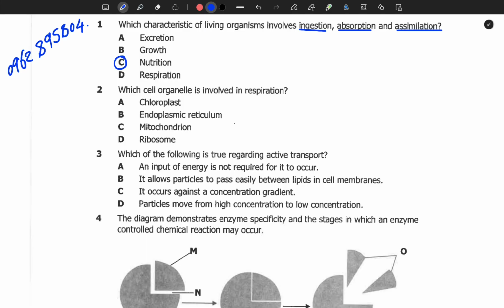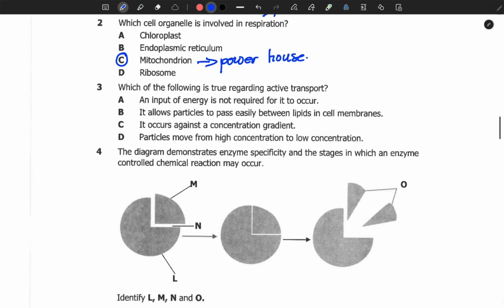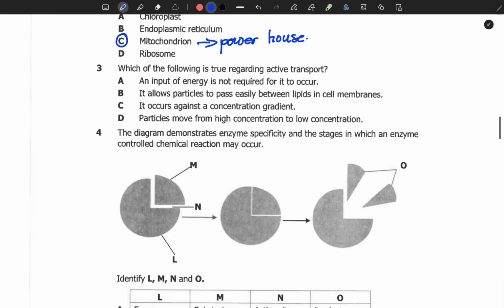Which cell organelle is involved in respiration? So respiration is all about the release of energy. So if you look at the organelles found in cells, the one responsible for releasing of energy is mitochondria. That's why mitochondria is sometimes known as a powerhouse. Then we move on to question number 3.